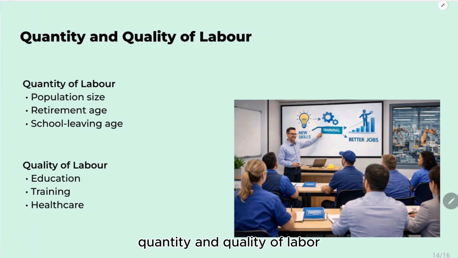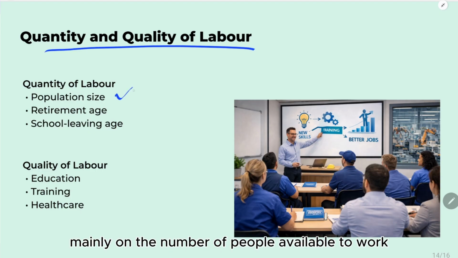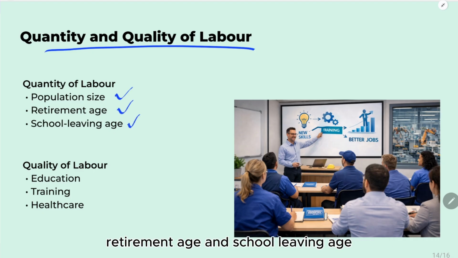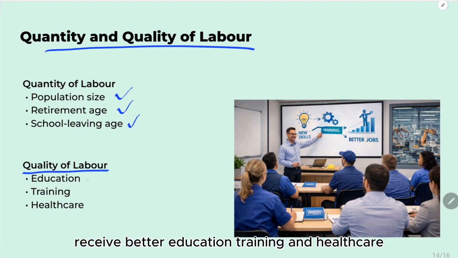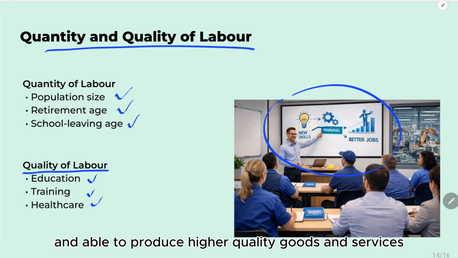Quantity and quality of labor. The quantity of labor depends mainly on the number of people available to work. This is influenced by factors such as population size, retirement age, and school leaving age. The quality of labor improves when workers receive better education, training, and healthcare. Skilled and healthy workers are usually more productive and able to produce higher quality goods and services.